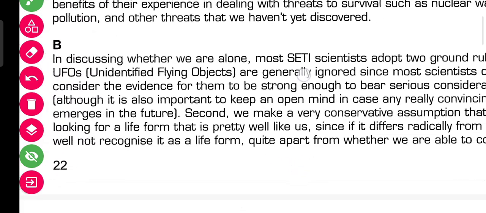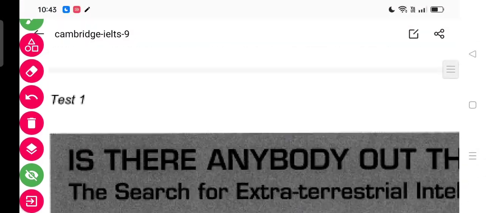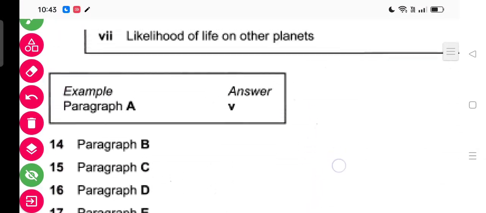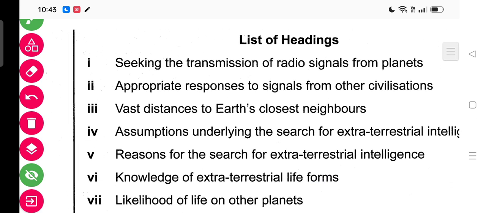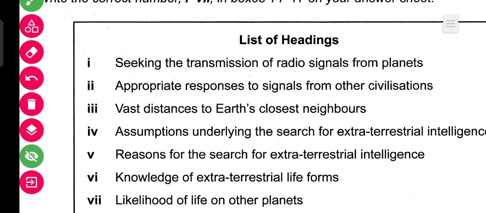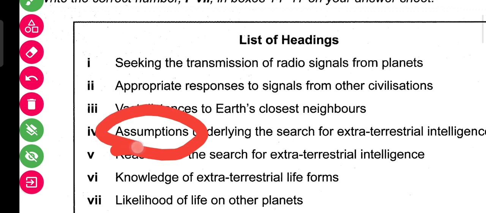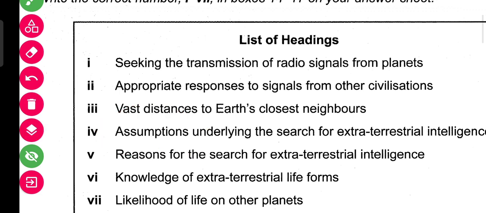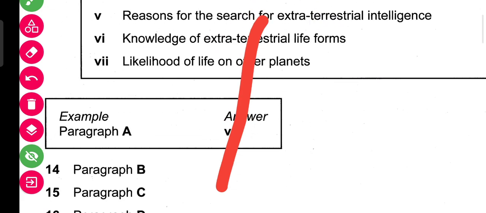So if we read the list of headings, we will get the answer for paragraph B. Let's see which it would be. Assumption is mentioned here. So we read: assumption underlying the search for extraterrestrial intelligence. So the answer will be 4. You got it? So for number 14, the answer will be 4.